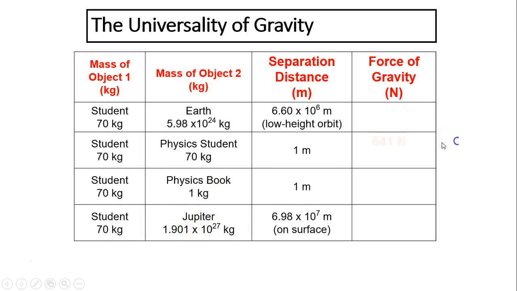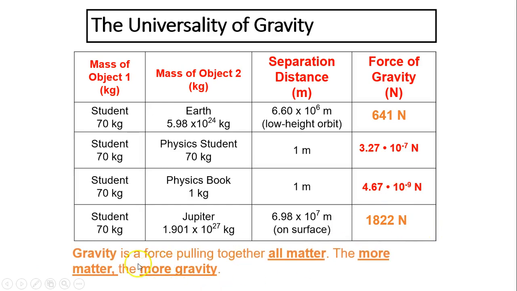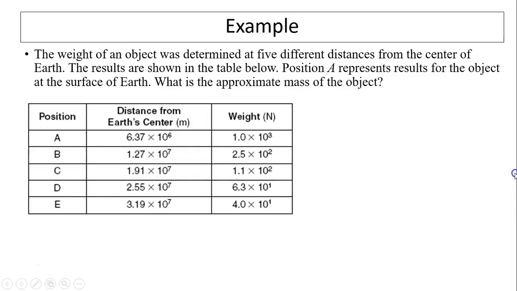By applying the equation, these are the values you should get. I highly suggest you use your calculator and see if you can figure it out. If you have trouble, please come to ask how to use the calculator to figure out these problems in class. So again, gravity is a force of pulling all matter. The more matter, the more gravity.